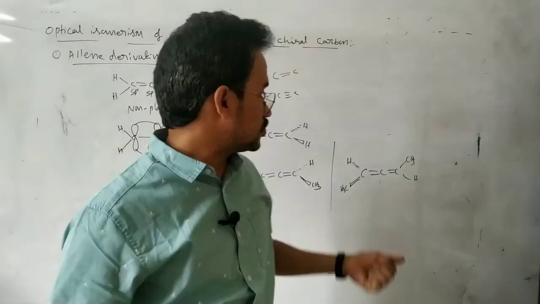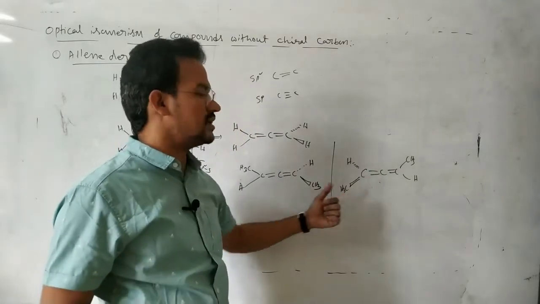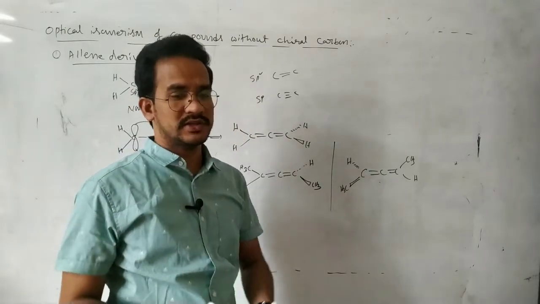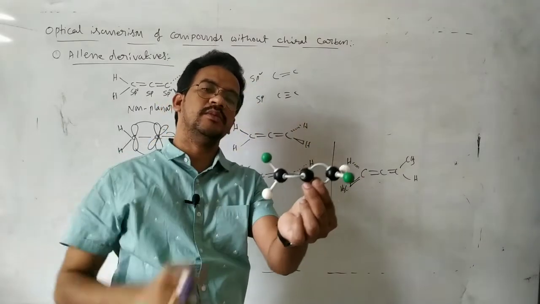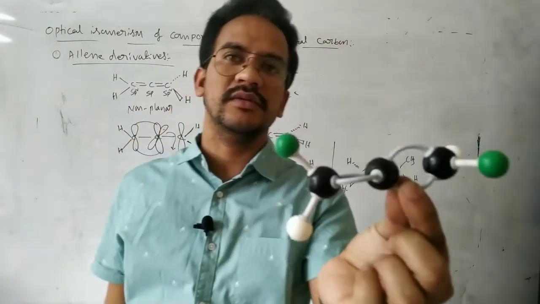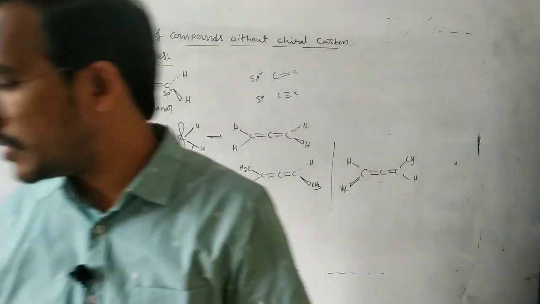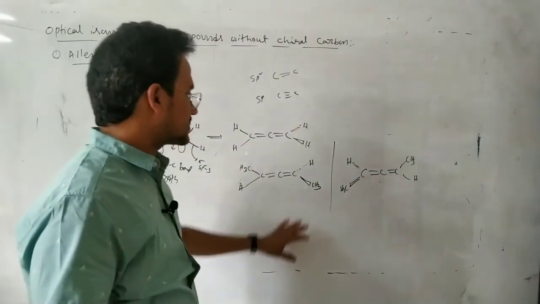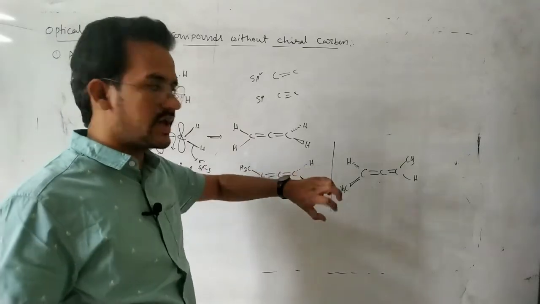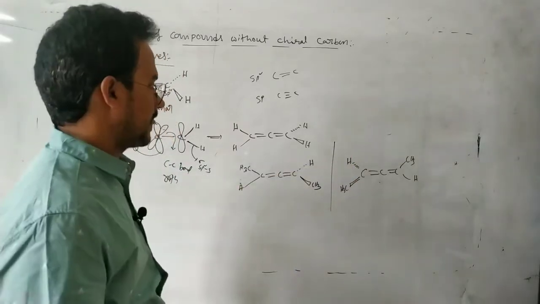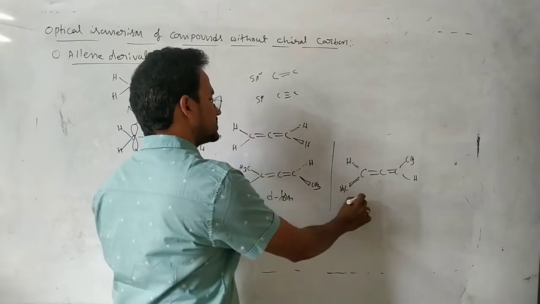Now these two mirror images are not superimposable. Okay, this is the allene structure. These two are on the plane, one above the plane, one below the plane. So the allene system is optically active. That means this system is suitable to exhibit optical isomerism. So suppose it is a D form, then the other is an L form.